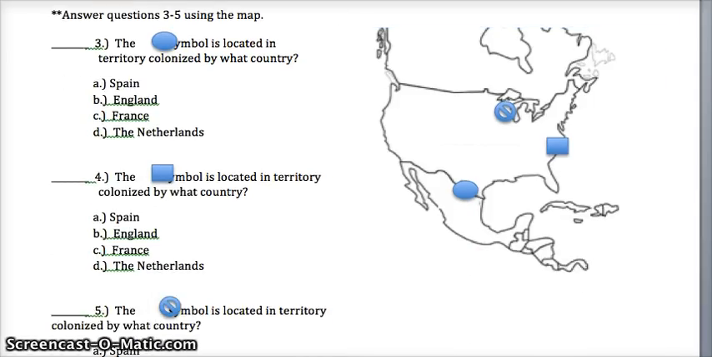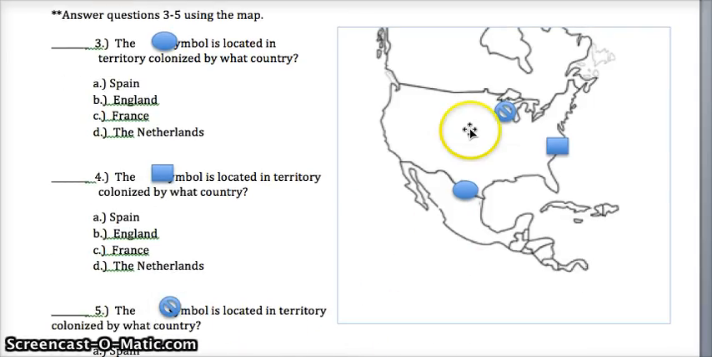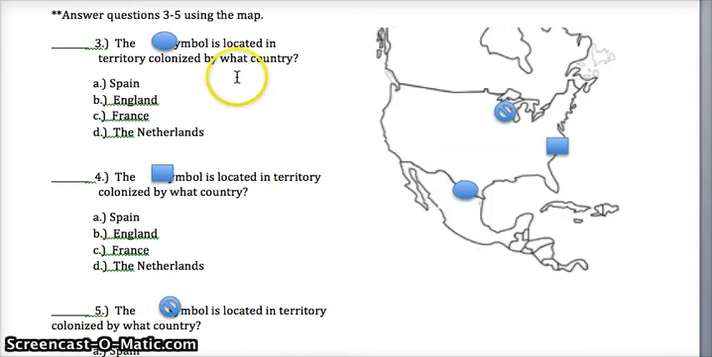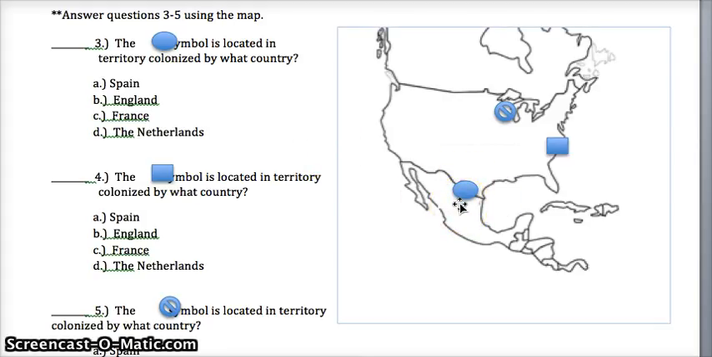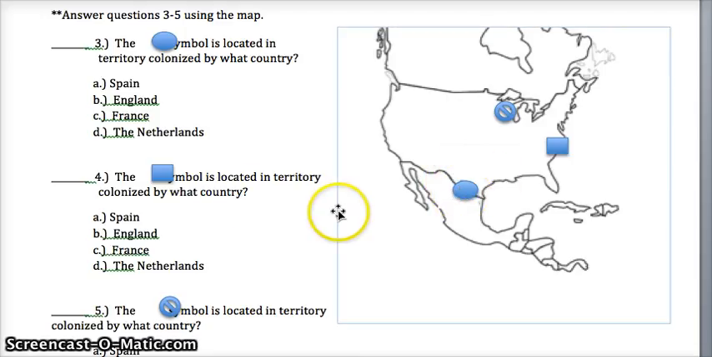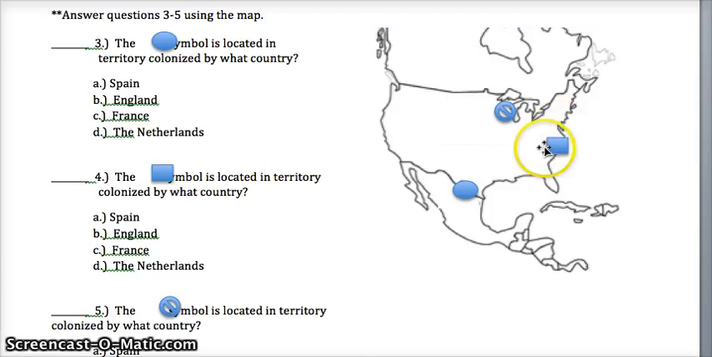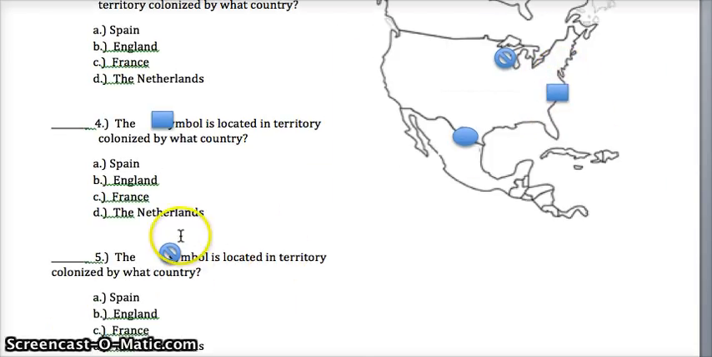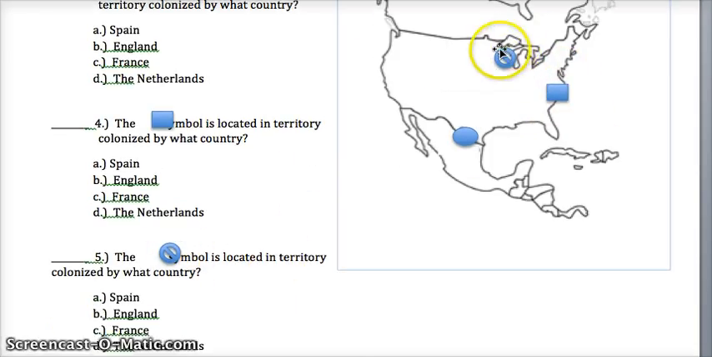3, 4, and 5, you're going to have symbols on this map over here. 3, which country colonized the area with the circle? So right here, which country was this? Was it A, Spain, B, England, C, France, or D, the Netherlands? 4 asks you about the square, and 5 asks you about the circle with the line through it.